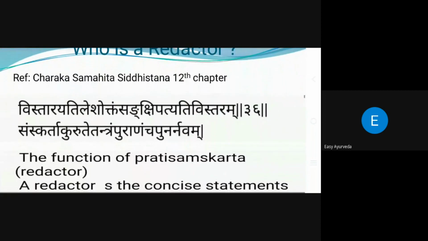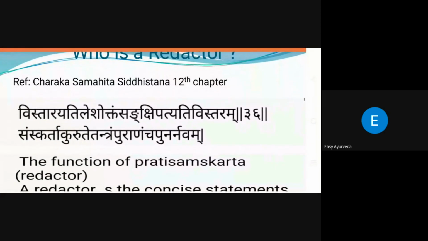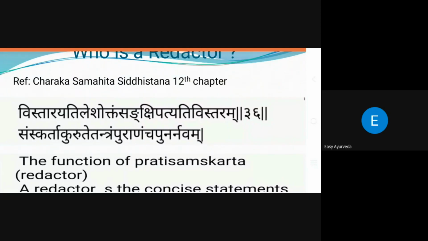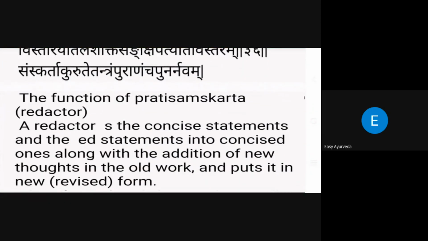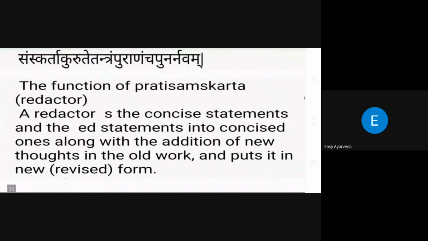That Shloka is given beautifully. Vistareti Leshoktam, the shloka is a little bit missed here. Ati Vistaram Samskarta Kurute Tantram Puranam Chapunarna. The function of a Pratisamskarana or redactor is that he is able to make elaborated statements into a concise form, and concise materials into an elaborated form.